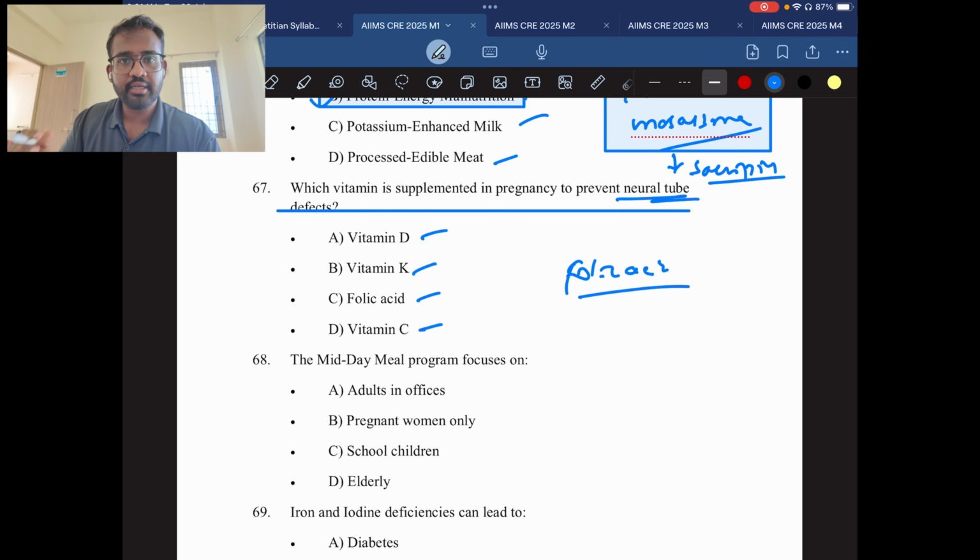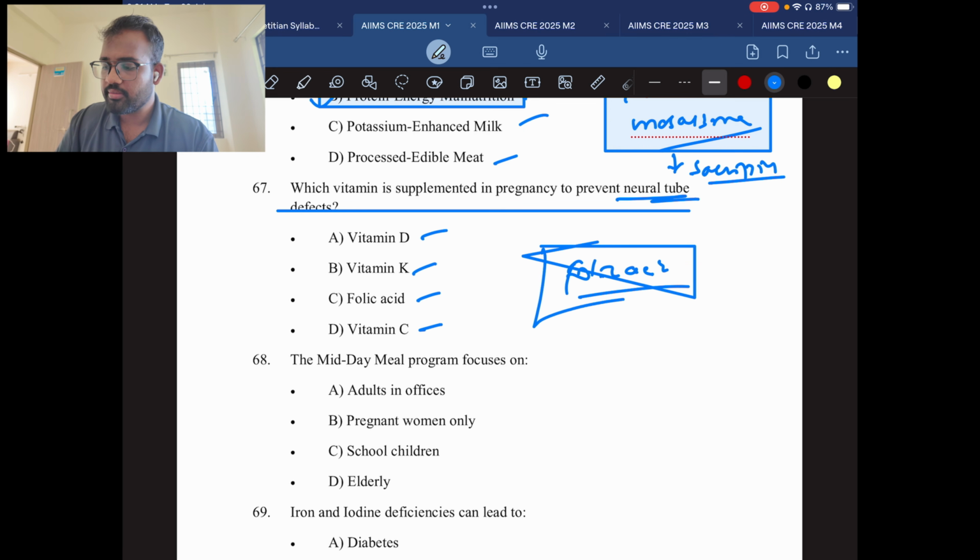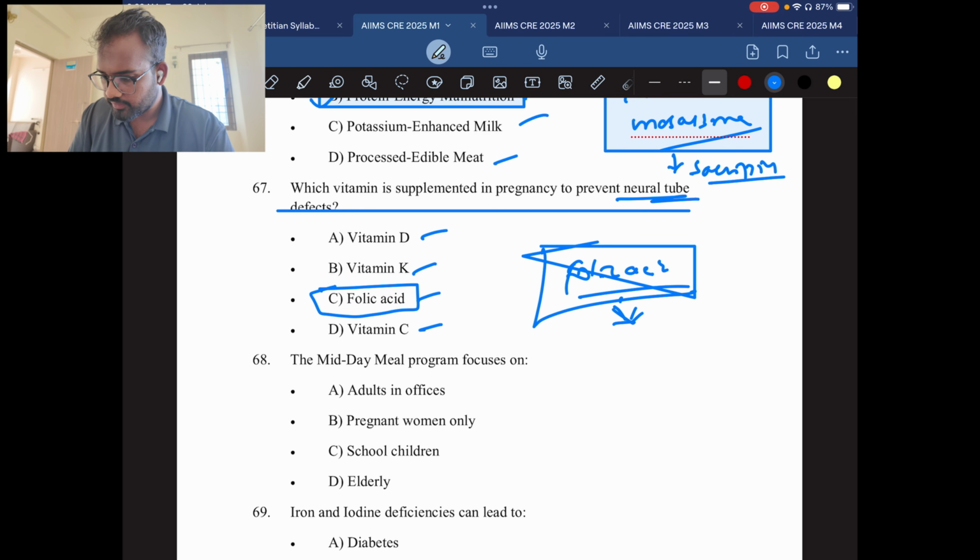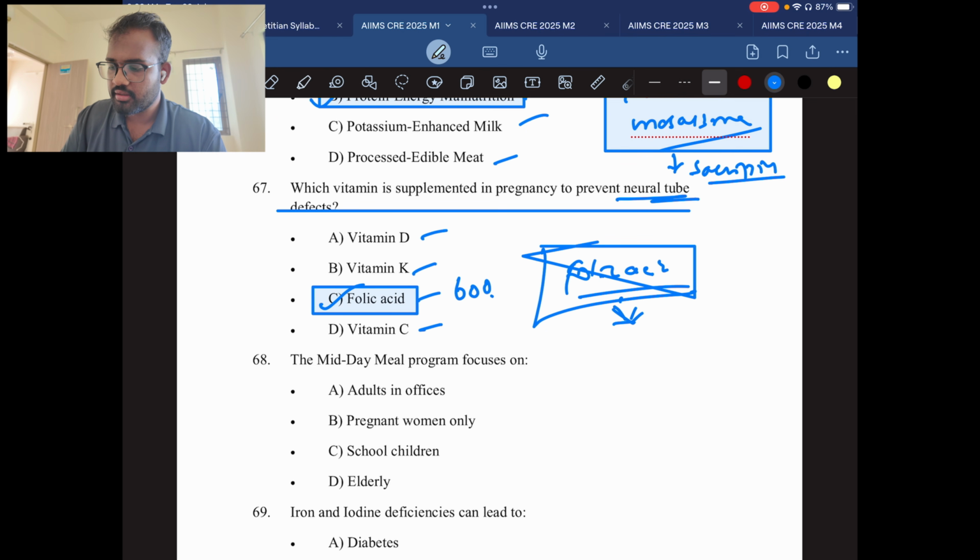For that reason, whenever a pregnant lady approaches a doctor, he will prescribe folic acid supplements from day one itself. Always remember folic acid is very, very important. If you ignore it, then obviously the child who is going to be born will face a lot of deformities in the backbone. So the answer will be C, folic acid. For pregnancy, the RDA of folic acid is 600 micrograms, ug.